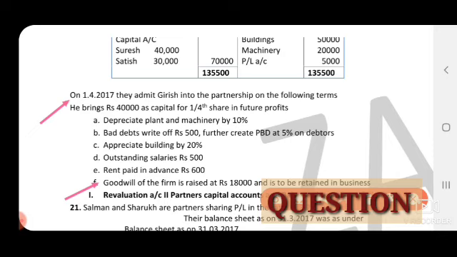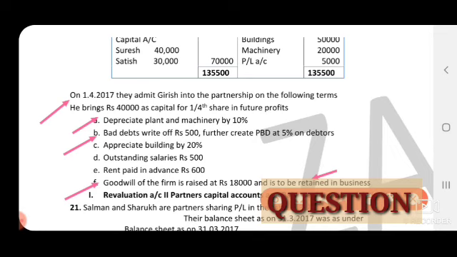So that is case 3: goodwill raised and retained into the business. I will show you for this situation. The goodwill amount you have to share among the old partners under the combined partners' capital account, credit side, in the old ratio. And the remaining adjustments we have to record under a revaluation account. Depreciate plant and machinery, revaluation account debit side. Bad debts written off rupees 500, revaluation account debit side, and further create PBT at 5% on debtors.